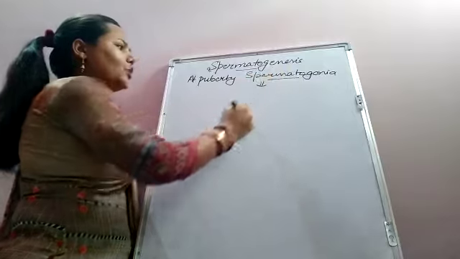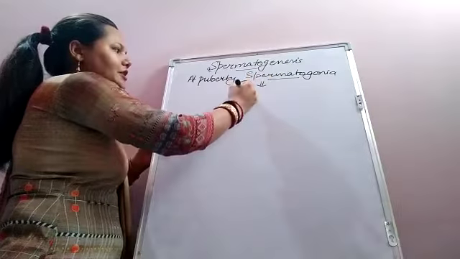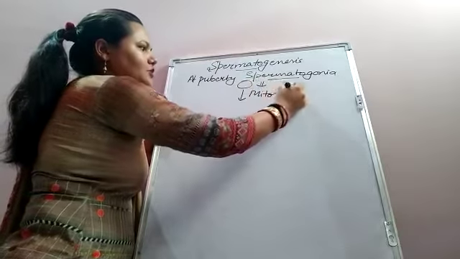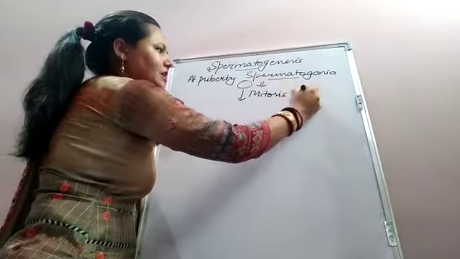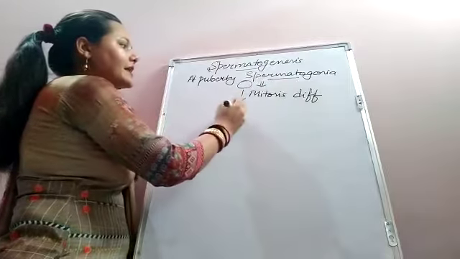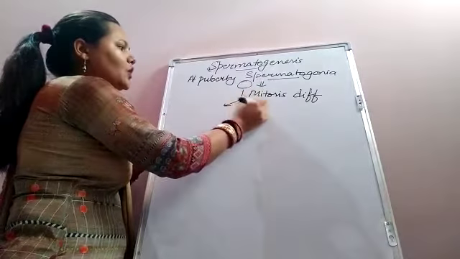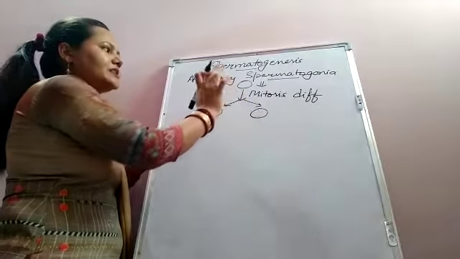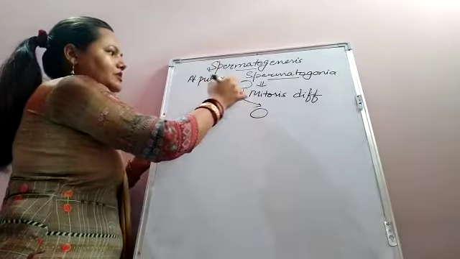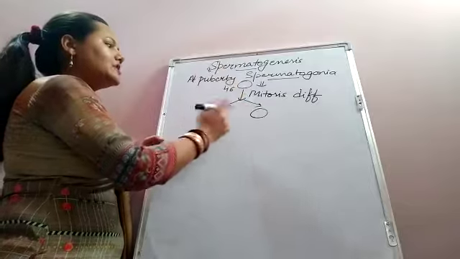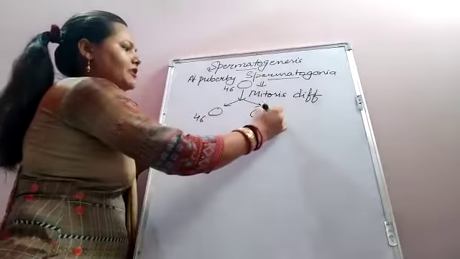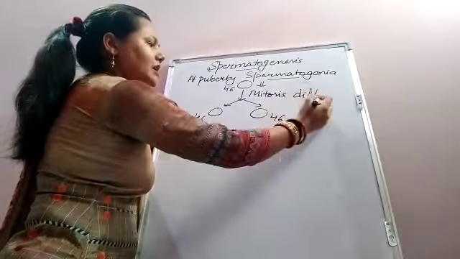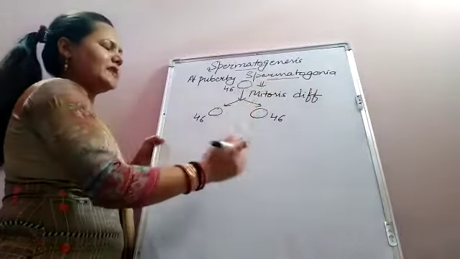This spermatogonia will undergo mitotic division to produce two cells with equal chromosome number to the parent cell. If it has 46 chromosomes, both cells formed after the division will also have 46 chromosomes.